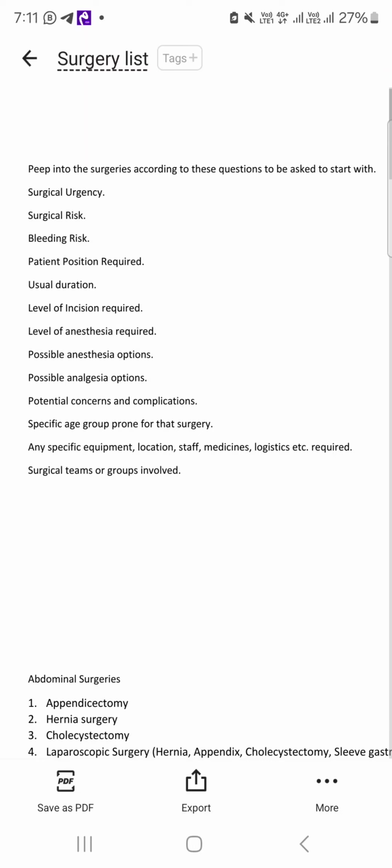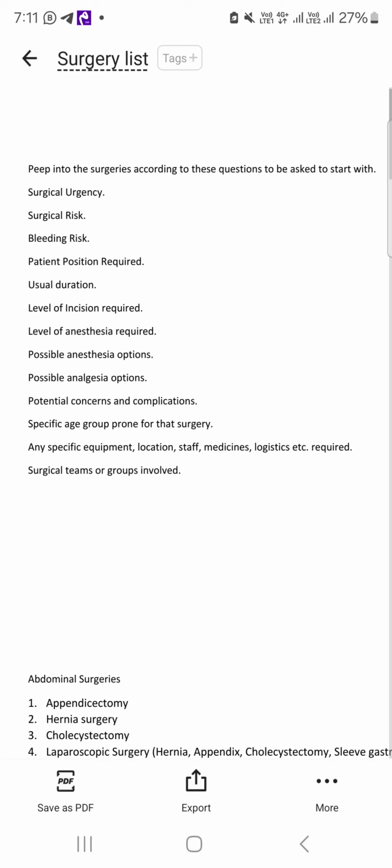Surgical risk is more with reference to globe perforation, or even if they are giving local anesthesia, blindness and things like that. Bleeding risk is low, even patients taking anticoagulants go for this surgery. Patient position required is supine.